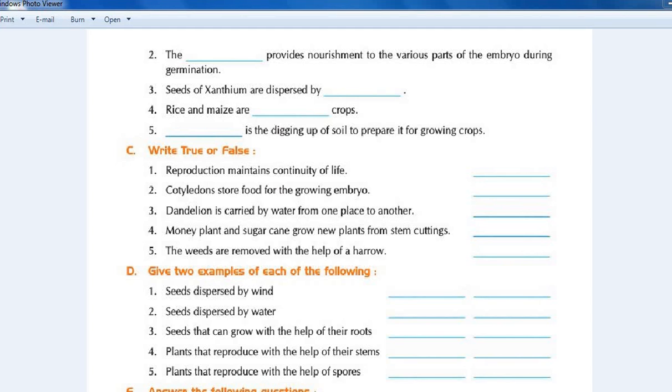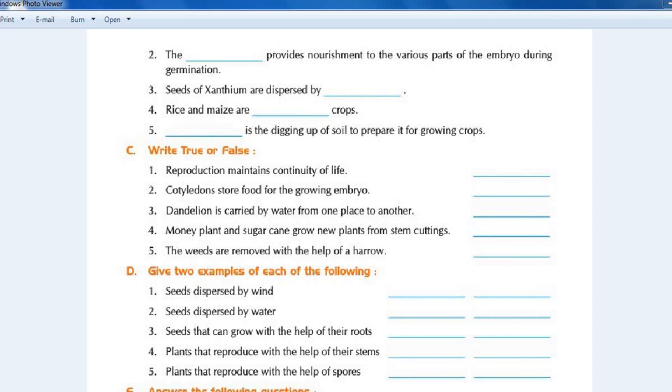Second, cotyledons store food for growing embryo, which is also true. Third question, dandelion is carried by water from one place to another. The answer is false. Dandelion seeds are carried away by wind, not water. So the third question's answer is false.